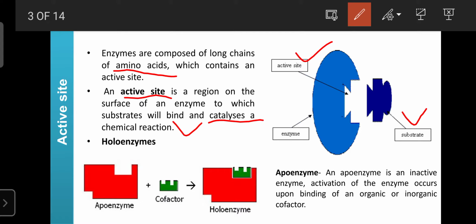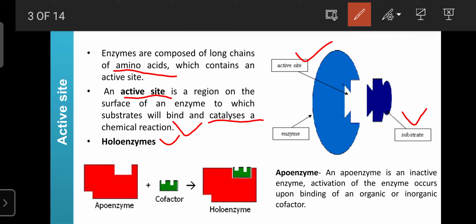Another terminology is the holoenzyme. Holoenzymes require a non-protein part to show certain actions or to regulate biochemical reactions. The non-protein part may be a coenzyme or cofactors, and such enzymes are known as holoenzymes. Holoenzymes are the composition of apoenzyme plus cofactors. Here cofactors may be minerals or metals like zinc, magnesium, calcium, and many others.